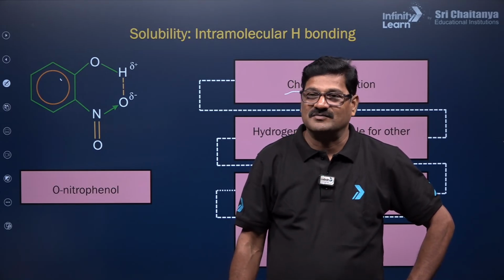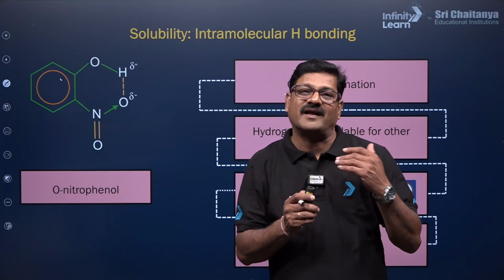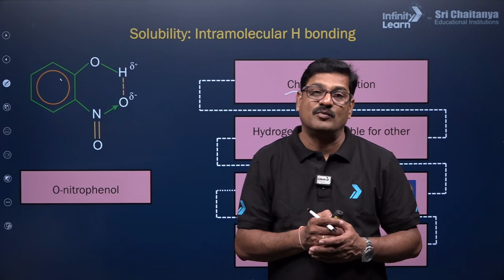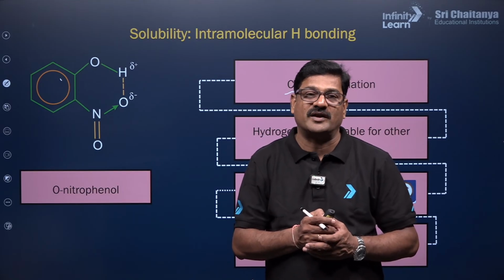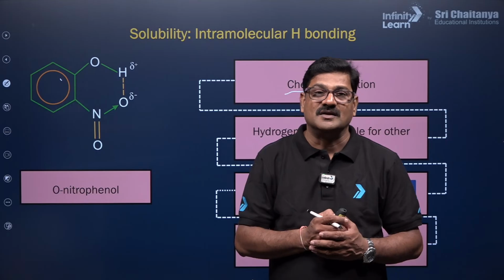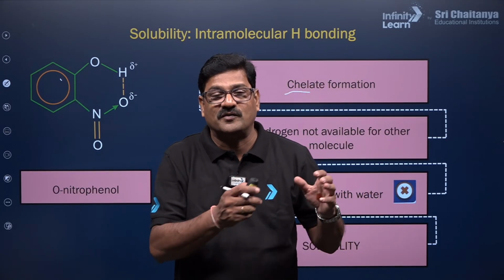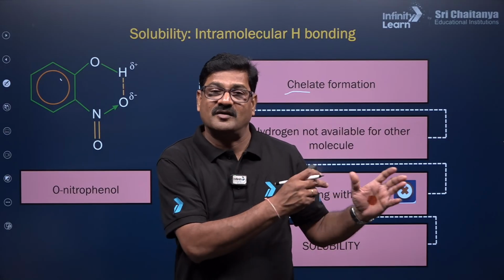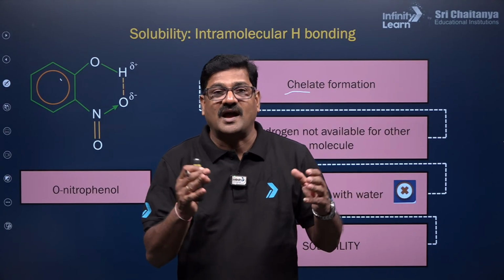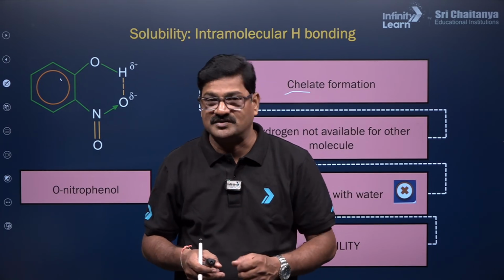Yes, it is not soluble. That makes this orthonitrophenol separable by steam distillation. It has a low melting point as compared to its corresponding para-nitrophenol. So when phenol is nitrated, it forms orthonitrophenol and para-nitrophenol as a mixture. This mixture has to be separated practically, experimentally, by using steam distillation.